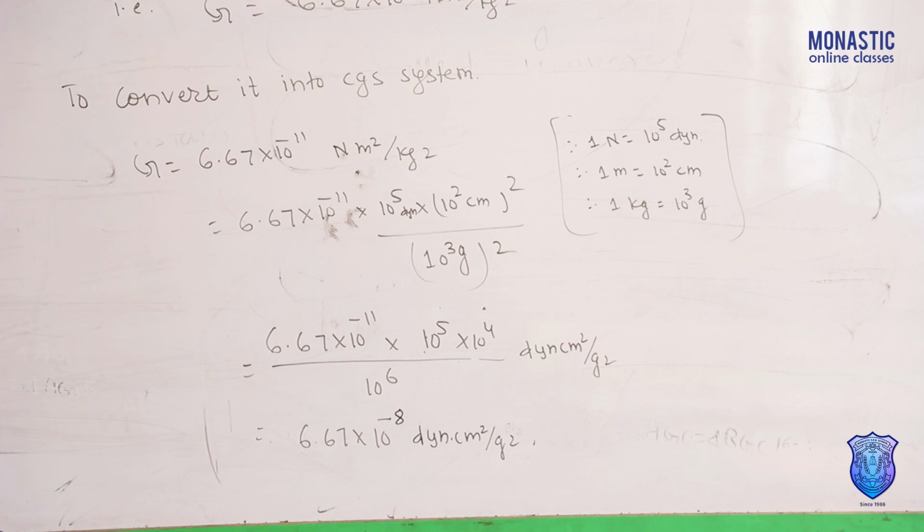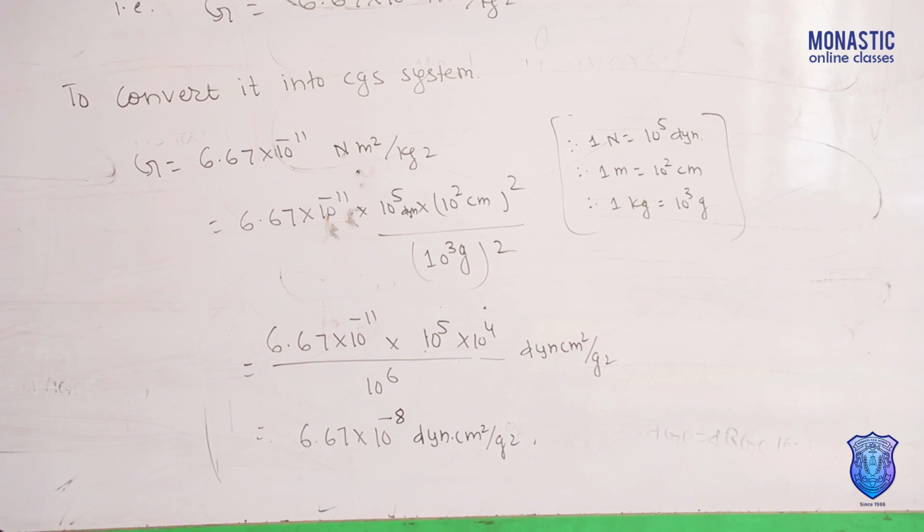Now, here in Newton's law of gravitation, we discussed that the gravitational force is directly proportional to the product of the masses of two bodies and inversely proportional to the square of the distance between them. It means gravitational force depends on the masses of the bodies and distance between them. The value of G is fixed.